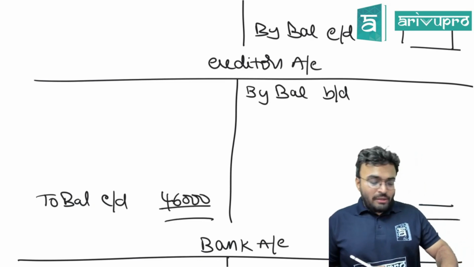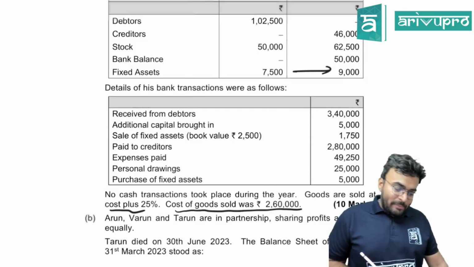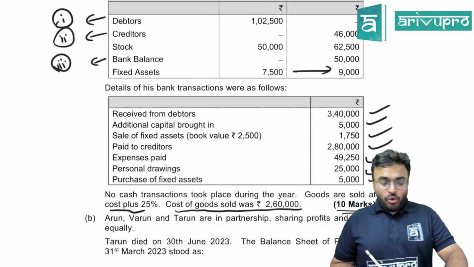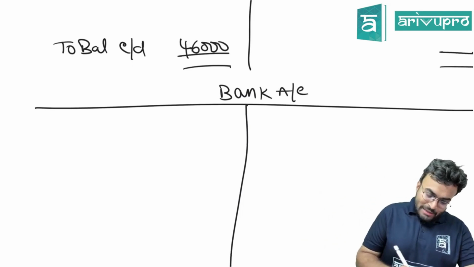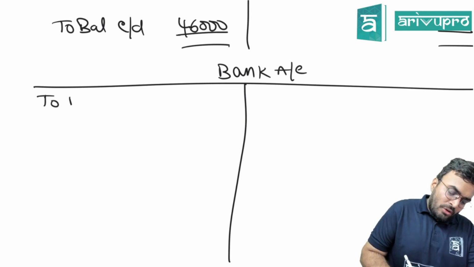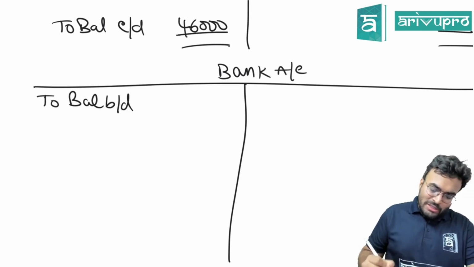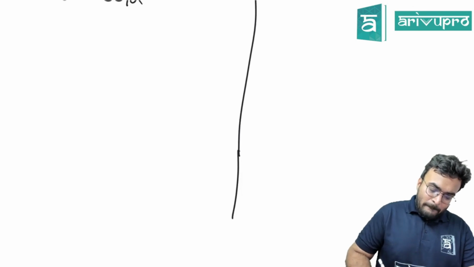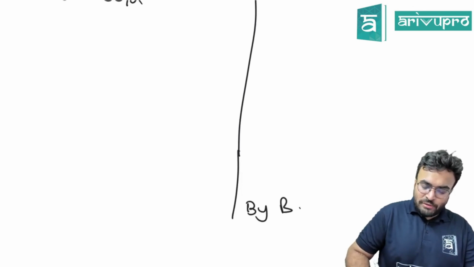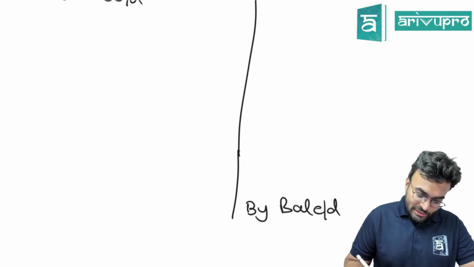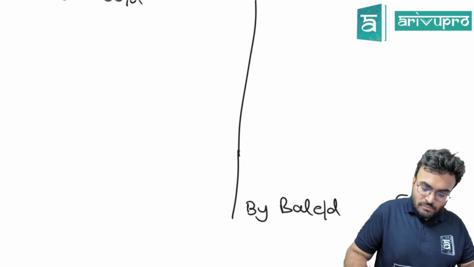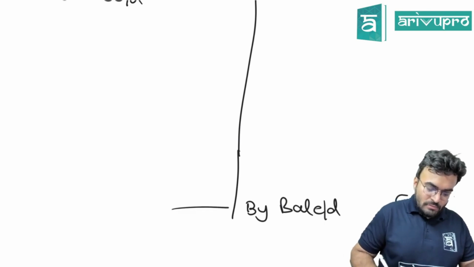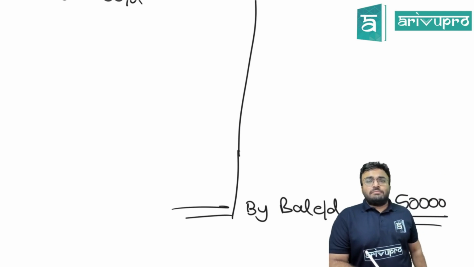Is this clear? Bank, what is missing? Do we have the opening balance of bank? No. To balance brought down, we don't know the opening balance of bank. But is there a balance? We don't know, we have to check that. Do we know the closing balance? Yes, by balance carried down. How much? 50,000. Yes. Clear with this much?